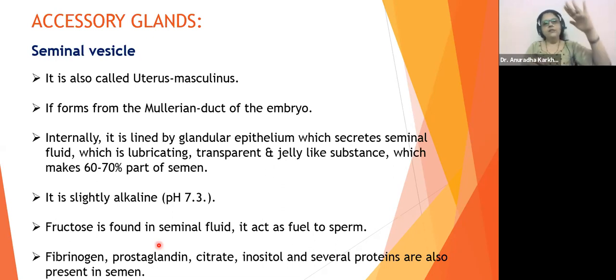So देखो बेटा, vast difference से ampulla के through ejaculatory duct में spermatozoa आ गए, deposit हो गए, है ना? अब थोड़े lateral side से दो seminal vesicles हैं, तो हर एक side से ऐसे उसके secretions pour हो जाएंगे in the ejaculatory duct. तो ये जो seminal vesicle के जो secretions है, it's going to contain what? One ingredient is fructose, and this fructose is going to provide nourishment to the spermatozoa, who are now coming in contact with each other, mixed together in the ejaculatory duct. Okay, so fructose is found in seminal fluid. It acts as a fuel to sperm.